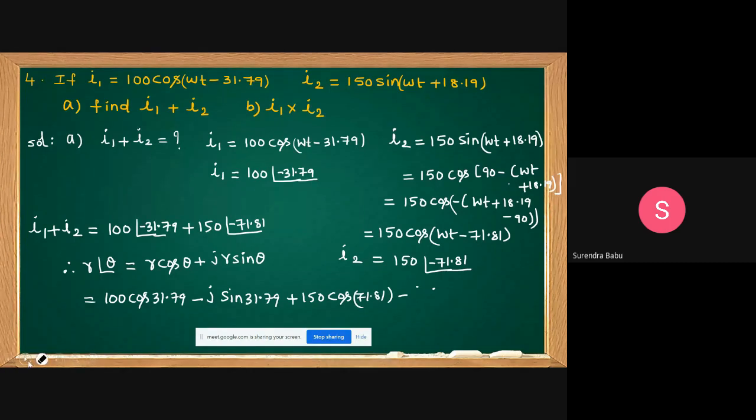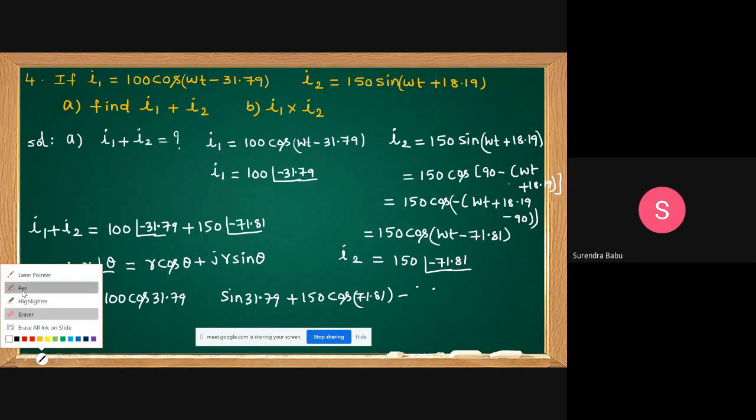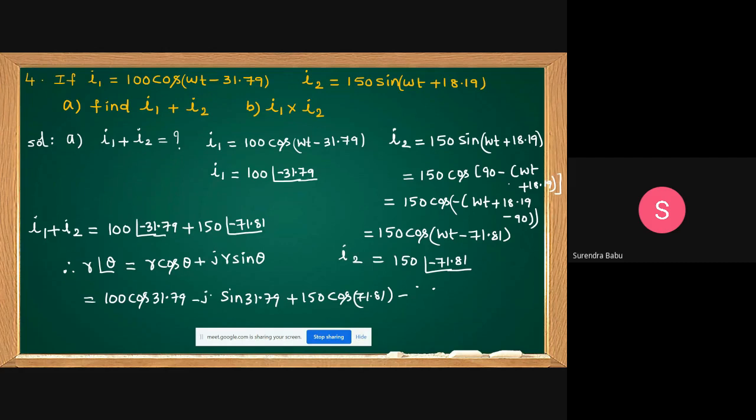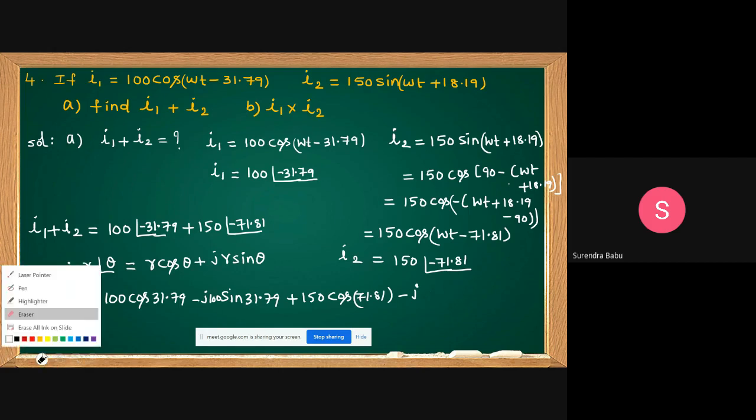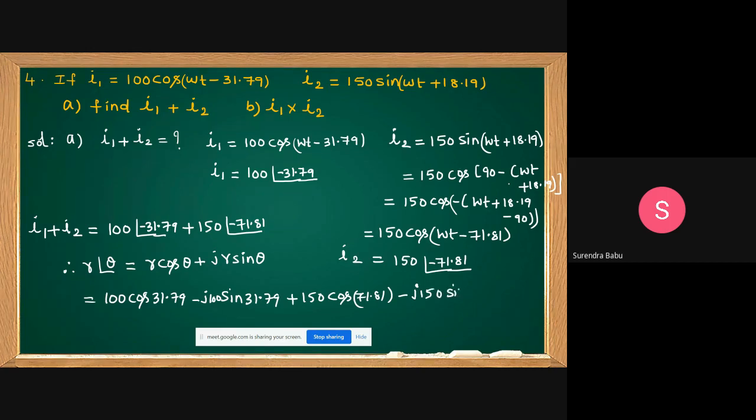Here also 100, minus j 100 sin 31.79. Minus j 150 sin of 71.81. You please simplify this one.